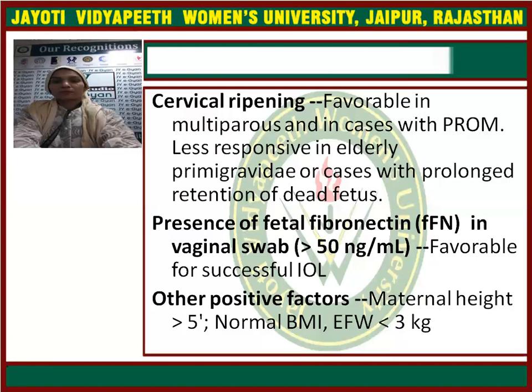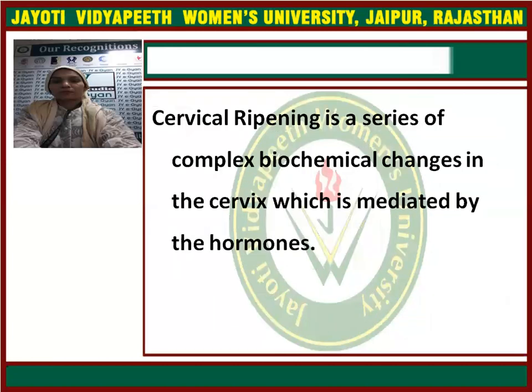Normal body mass index should be there, and the estimated fetal weight should be less than 3 kg, meaning more than 1.5 kg and up to 3 kg. This is important and favorable so that the labor can be induced. Now, cervical ripening.